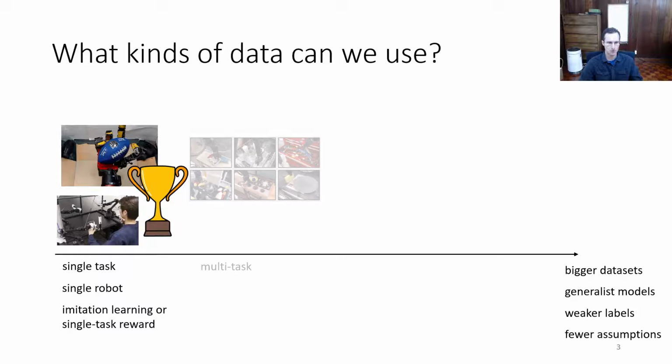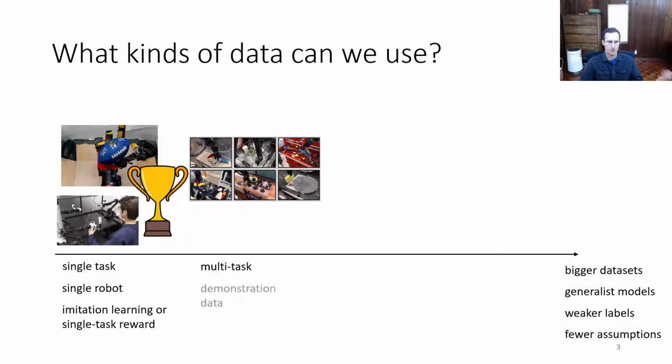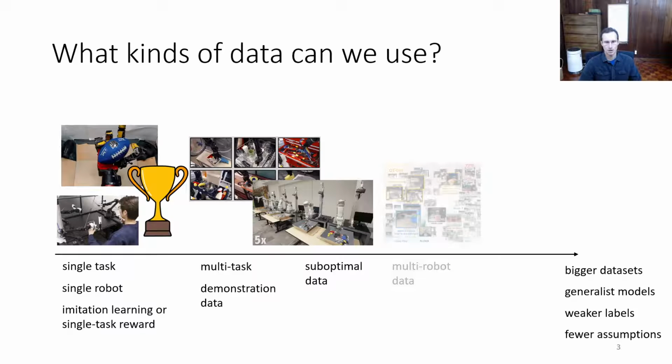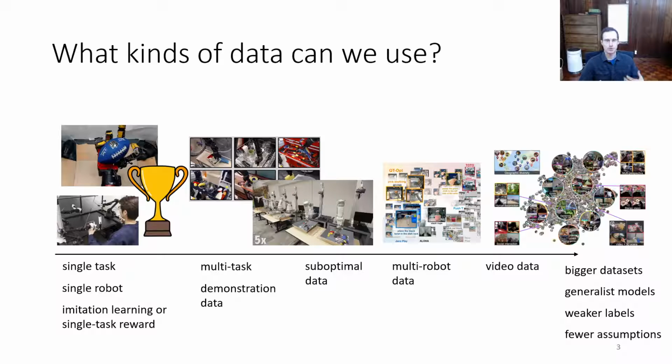From there, we could imagine going to multitask settings, perhaps a multitask setting with demonstration data, or even a multitask setting with suboptimal data that could be collected autonomously. From there, we could go to a multi-robot setting, and all the way to a setting where we might also include data that doesn't even come from robots, like video data. So again, the further we go to the right, the bigger our data sets become, the more general our models could be because they're trained on broader and more diverse data sources, but also the weaker the labels and the fewer assumptions we're allowed to make.